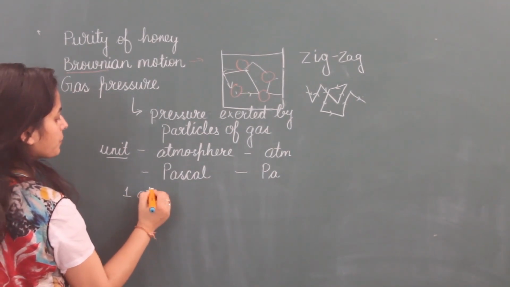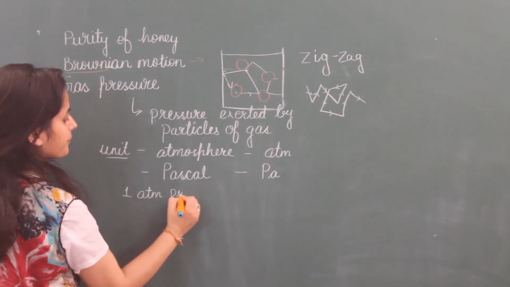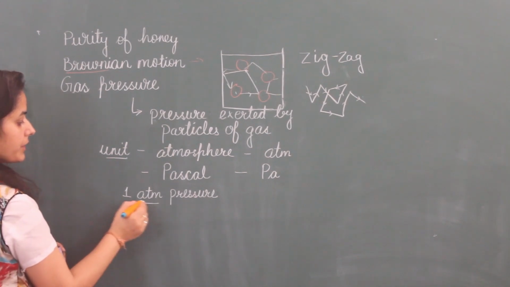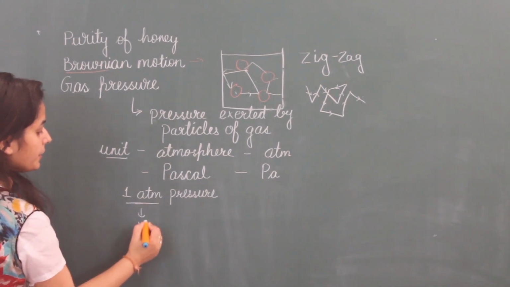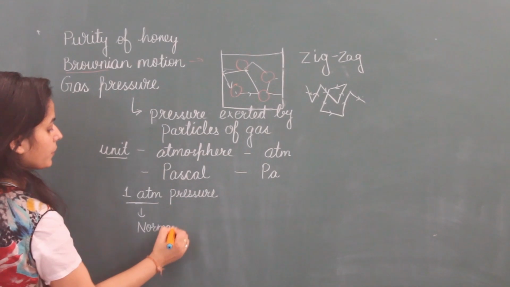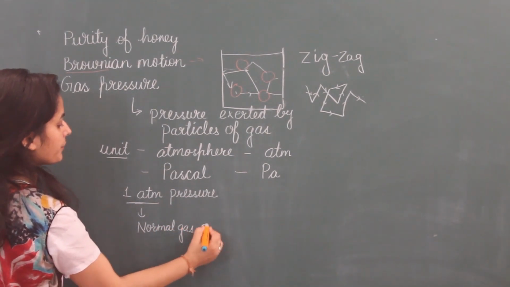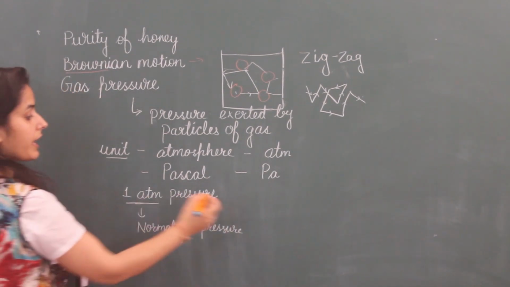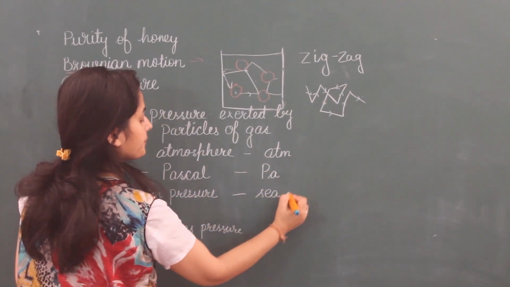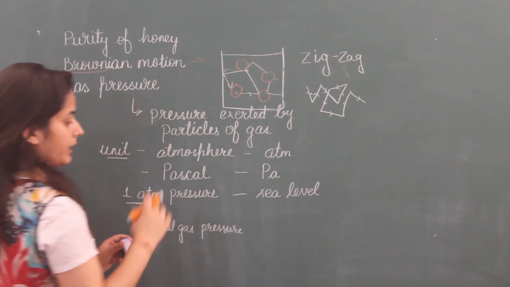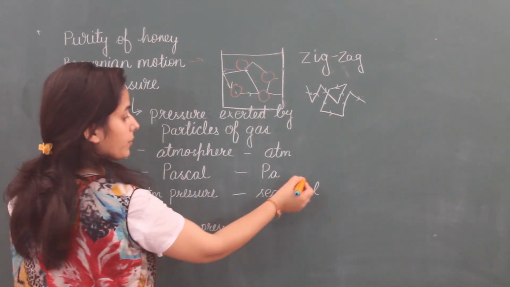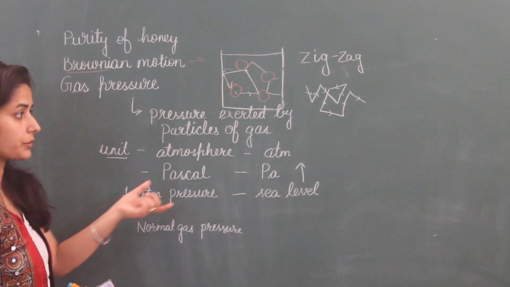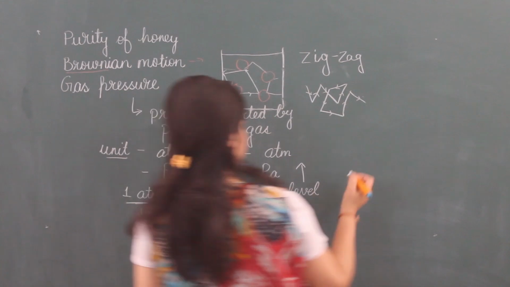1 atmospheric pressure, or pressure of 1 atmosphere. This 1 atmosphere is called normal pressure or normal gas pressure. This atmospheric pressure is 1 at sea level. And when we go above this sea level, then this gas pressure will decrease. I will show this by diagram, how it happens.